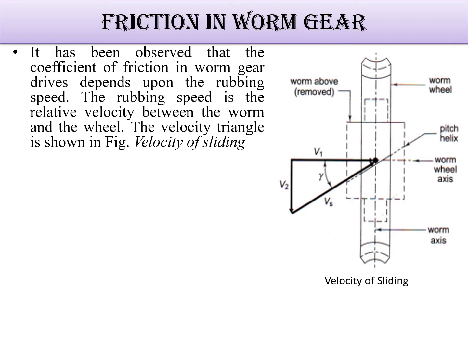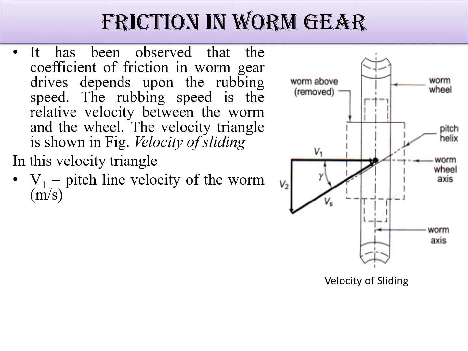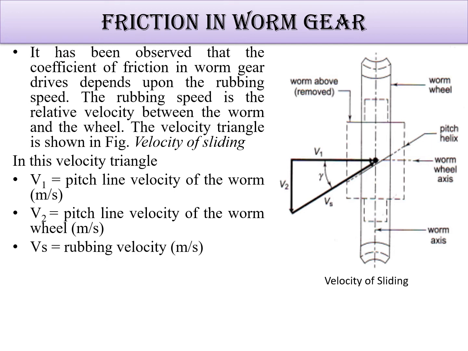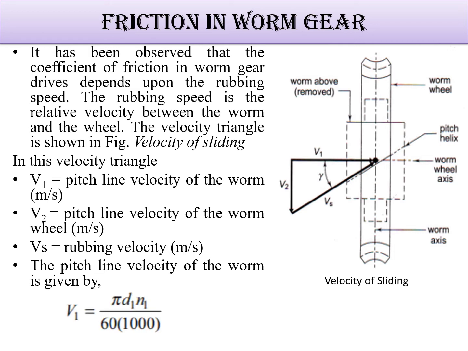So the velocity triangle is prepared here, that is V1, V2 and Vs. Let's see the velocity triangle: V1 is the pitch line velocity of the worm, V2 is the pitch line velocity of the worm wheel, and Vs is the rubbing velocity. So V1 stands for the worm, V2 stands for the worm wheel, and Vs is the rubbing velocity. The pitch line velocity of the worm is given by the formula we used: pi d1 n1 by 60,000, or you can say pi d1 n1 for the worm.